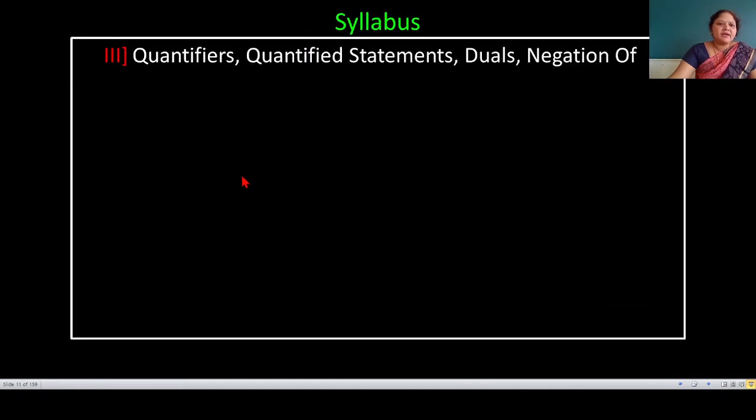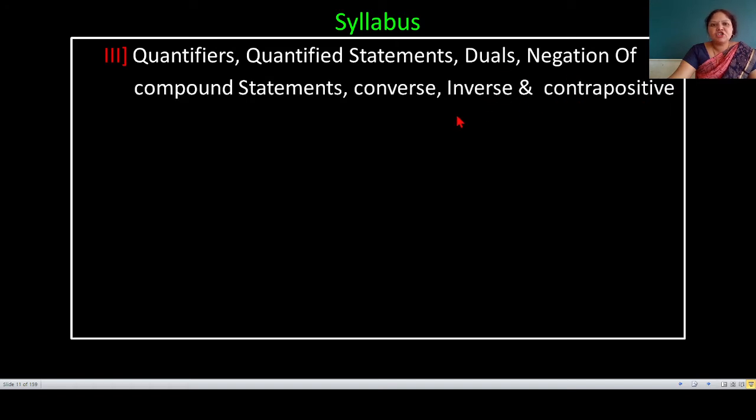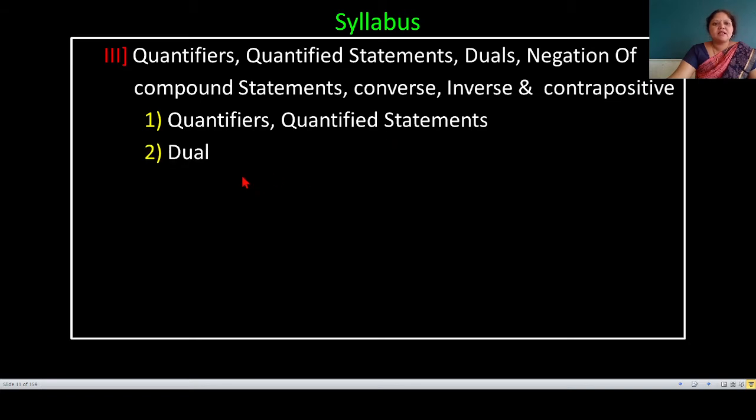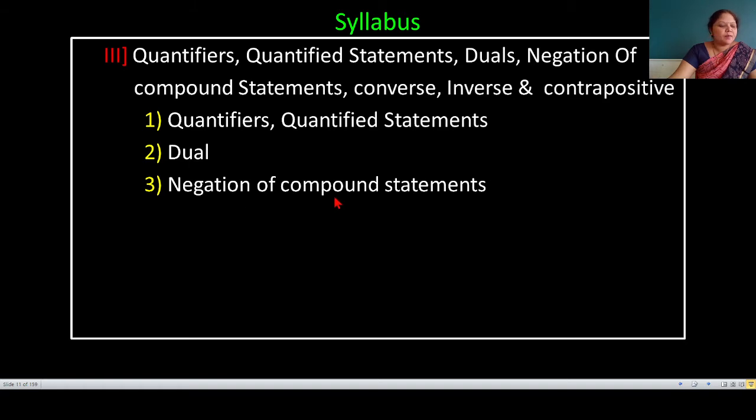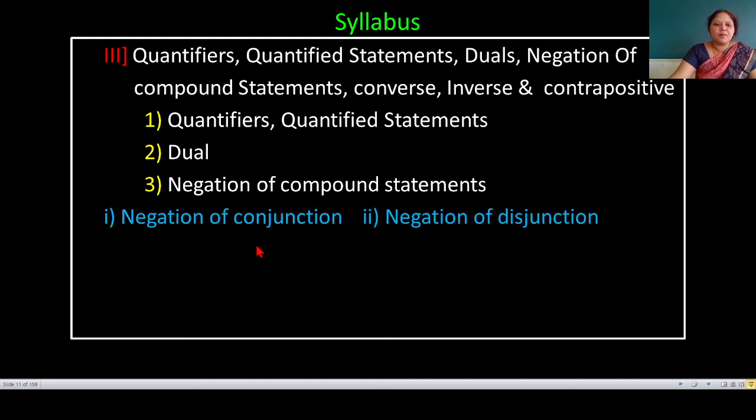The third part is quantified statements, duals, negation of compound statements, and converse, inverse, contrapositive. First subpoint is quantifiers and quantified statements. Second subpoint is dual. Third, negation of compound statement. In negation of compound statement, there are 4 subpoints.